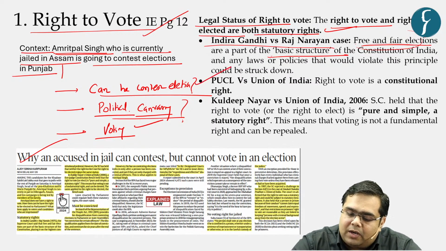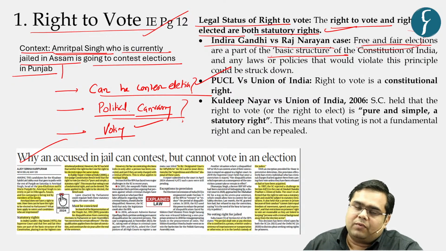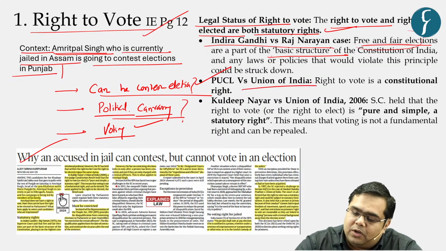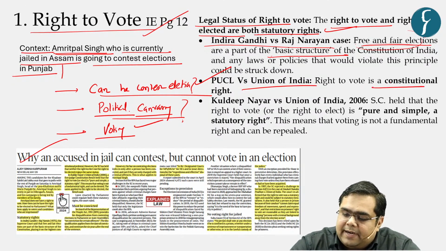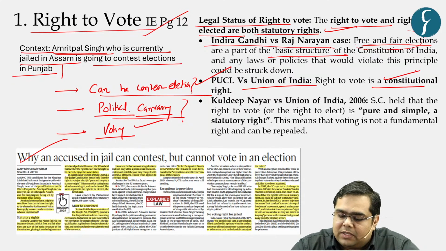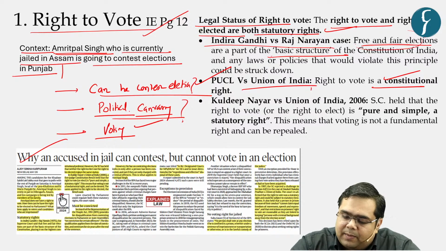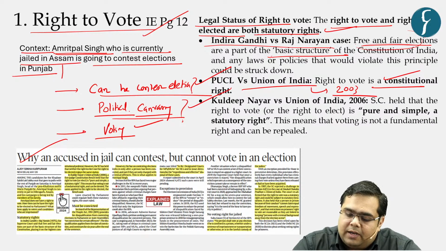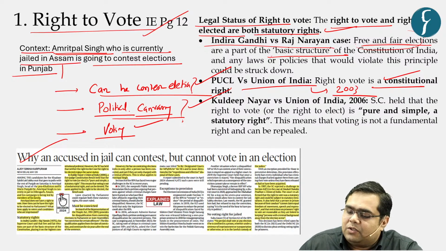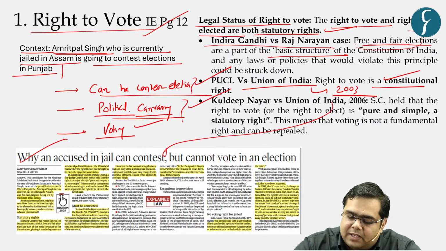Now moving on, in the case of People's Union for Civil Liberties versus Union of India, it was said that right to vote is a constitutional right. However, this case was perhaps in 2003.